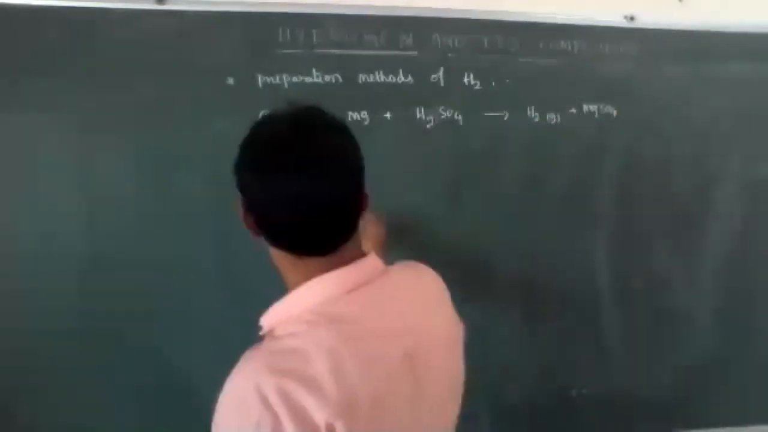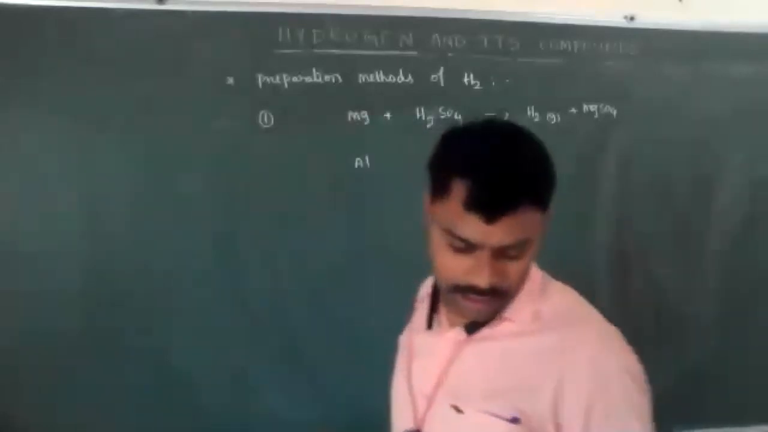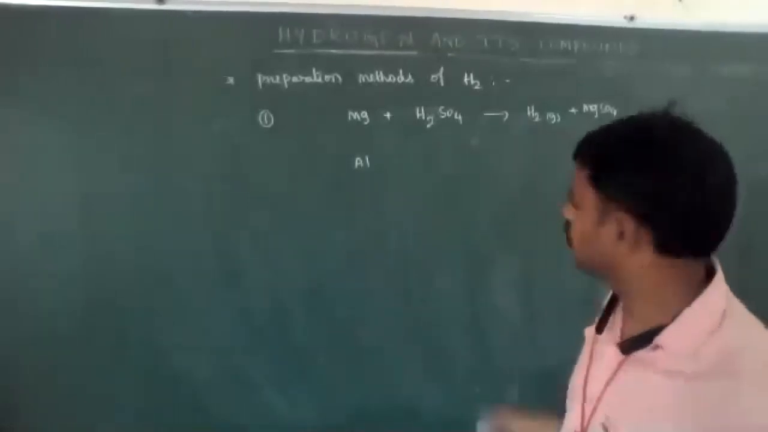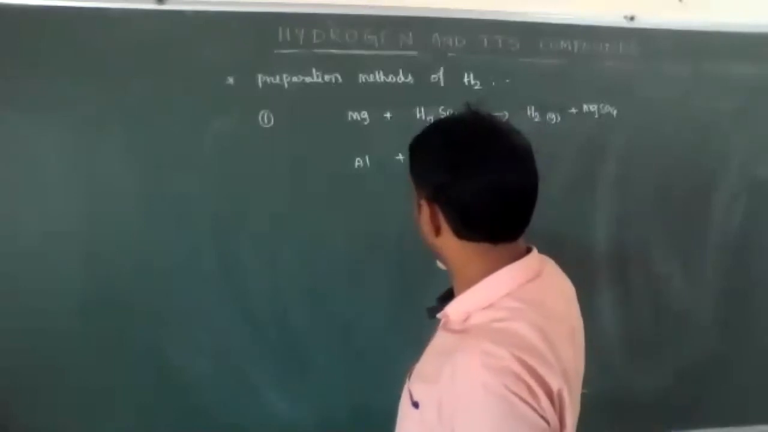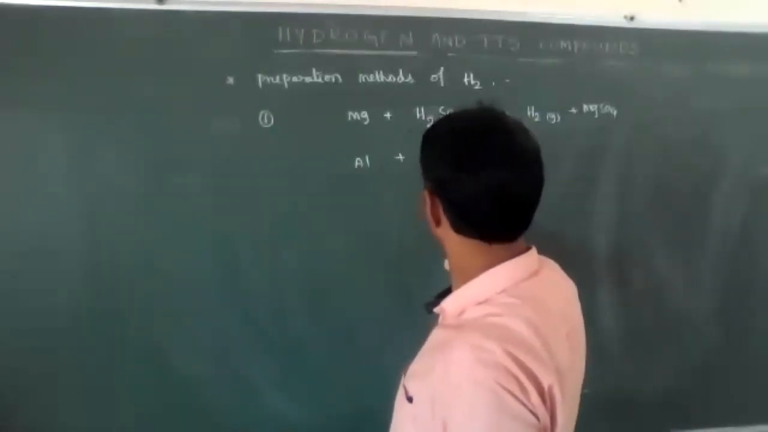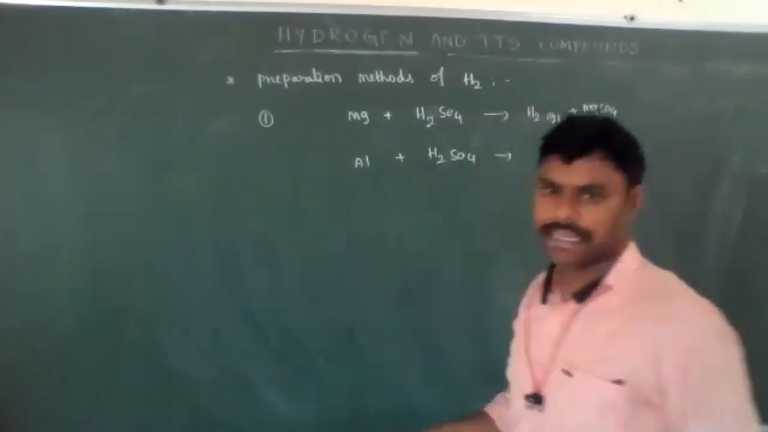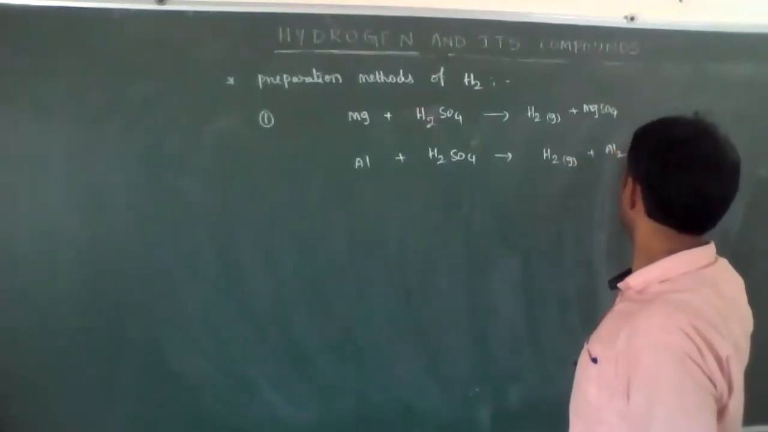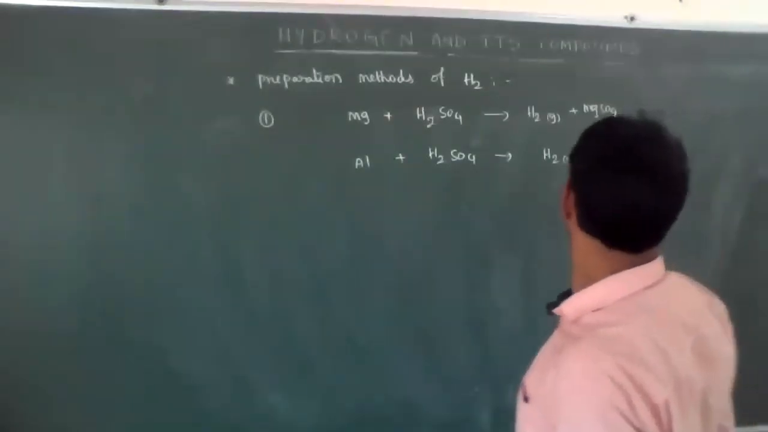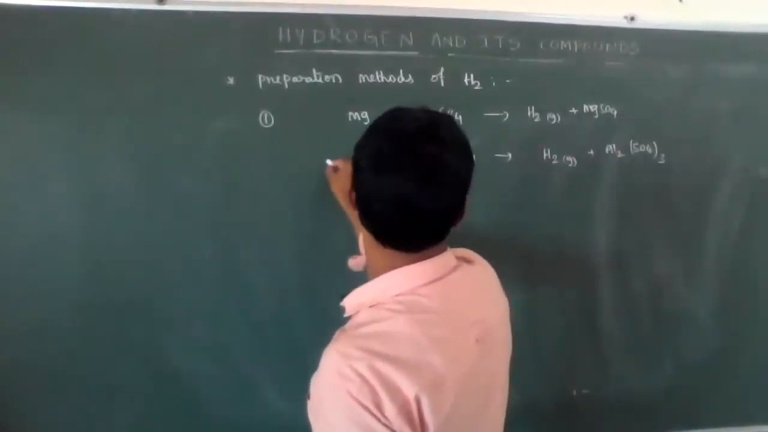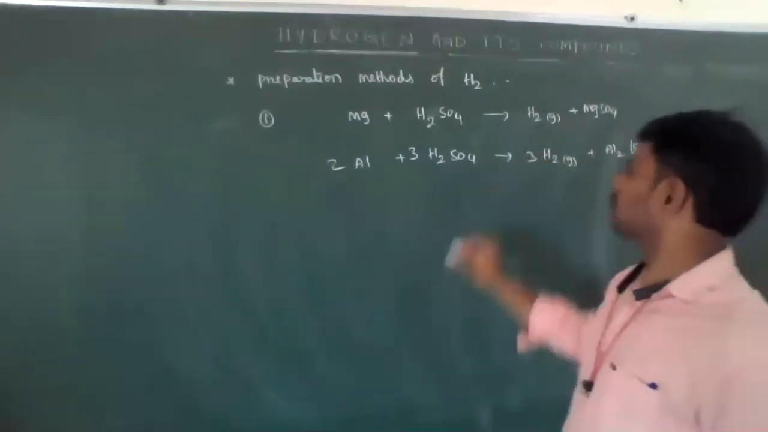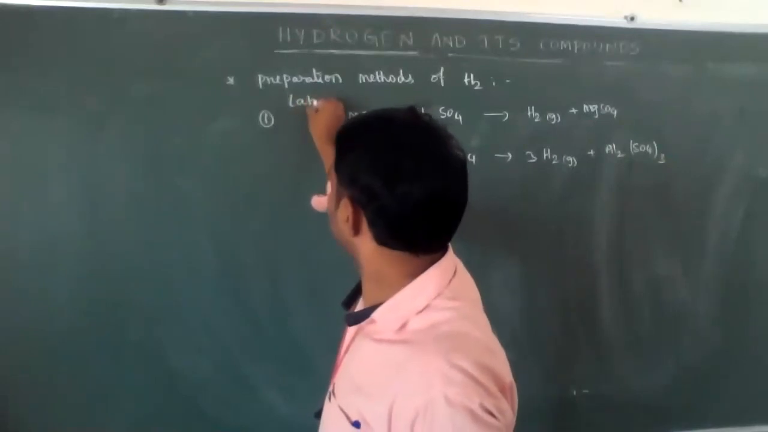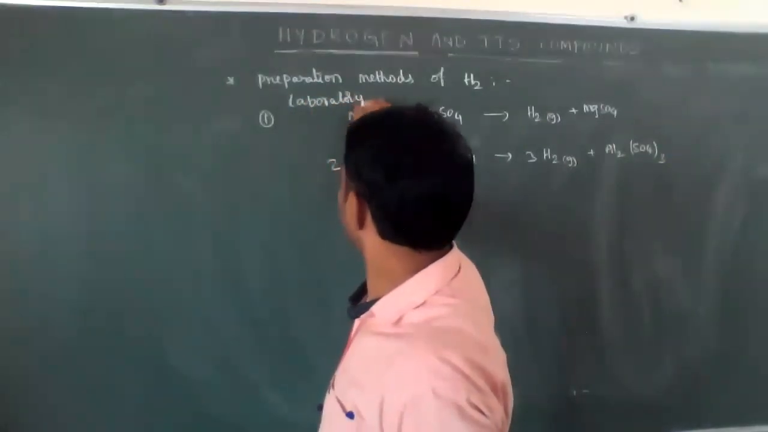Okay, as well as aluminium. Aluminium treated with acids, H2SO4, releases hydrogen gas and Al2(SO4)3. Means 3 moles you have to take and produce 3 moles of H2. This is one laboratory method.